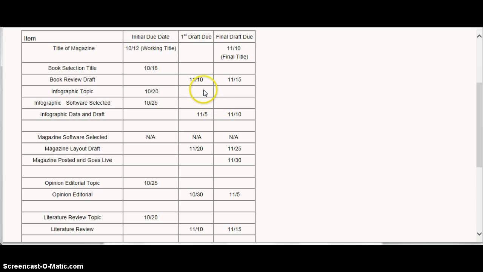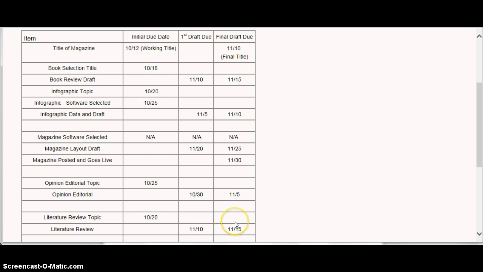It's crucial that you get your first drafts in on time, because I will edit them, I will proof them, I will give you corrections, and those corrections all need to be made by the time the final draft is submitted. Every time you miss a date or miss a deadline, you lose points. This is a 400-point project, and each one of these items has a point allocation to it.